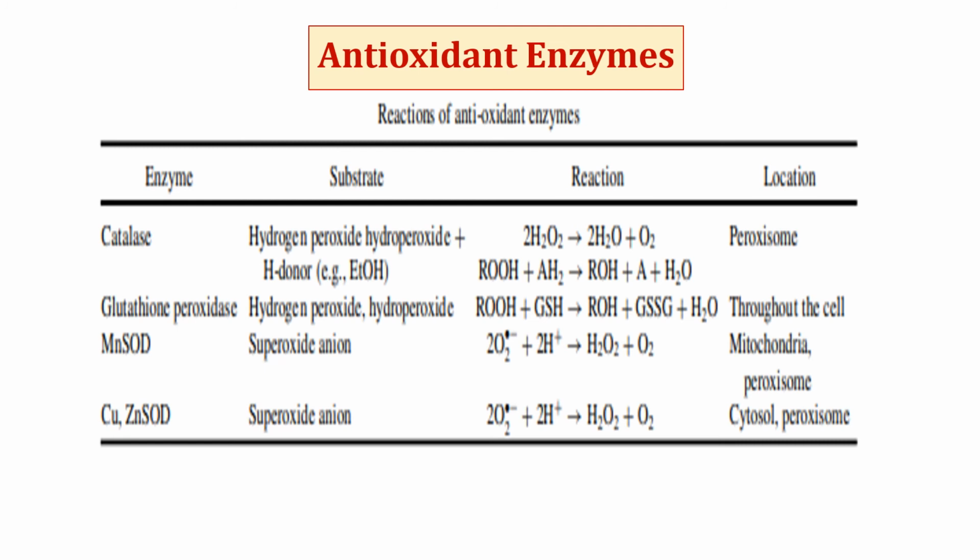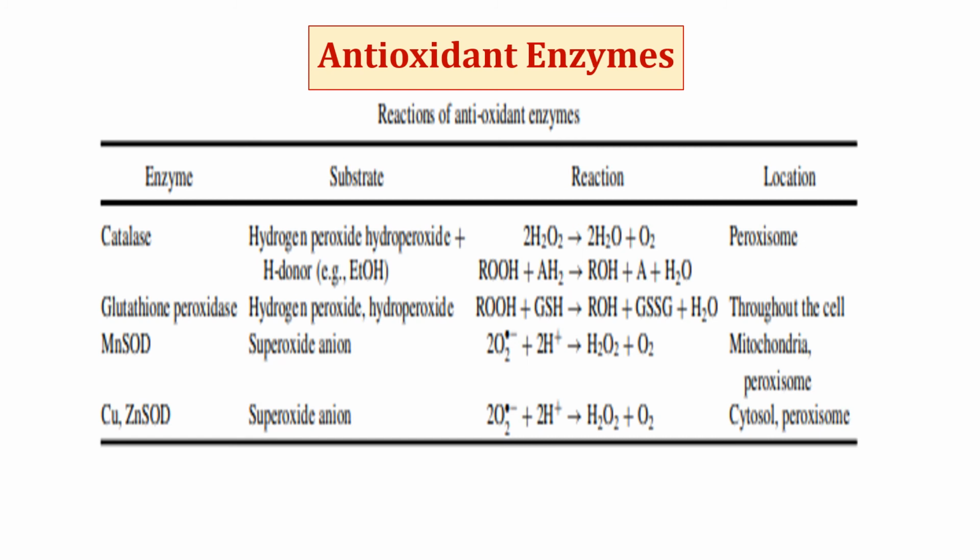It converts superoxide anion into the more stable hydrogen peroxide. Here you can see that it converts superoxide anion into hydrogen peroxide, which is a more stable product. It is also involved in the respiratory burst, as we have discussed in an earlier slide.